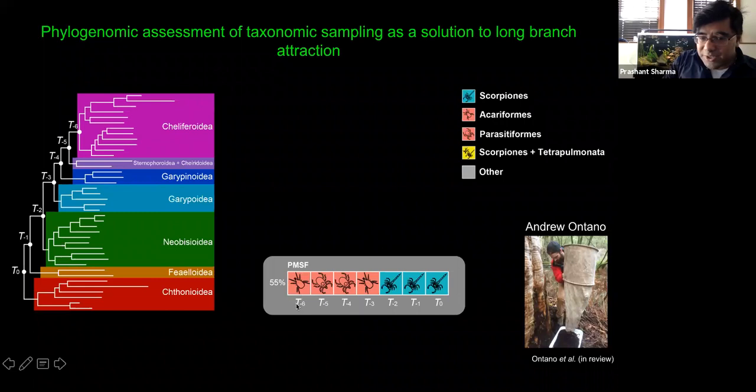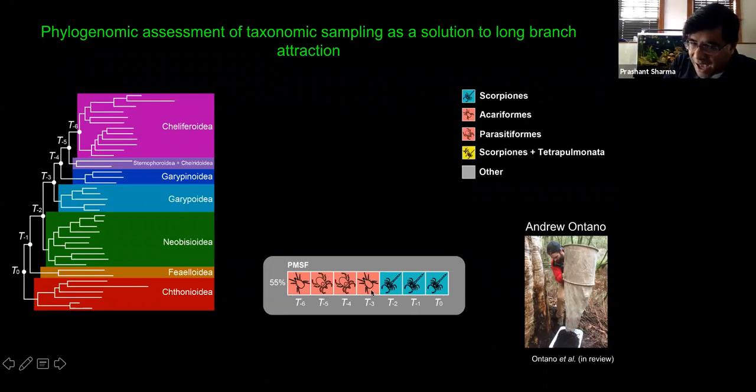This box over here, T-6, represents a phylogenomic data set where everything else is represented, the rest of the chelicerate orders, but the pseudoscorpions represented only by the chelipheroids. As we move from left to right, we're sequentially going to add back in all of these basal branches until we get to T-0, the tree where all the pseudoscorpion groups are represented. The icons and colors in the boxes are telling you where pseudoscorpions went in those trees. So when you sample only, for example, chelipheroids, pseudoscorpions are recovered as the sister group of the mites.